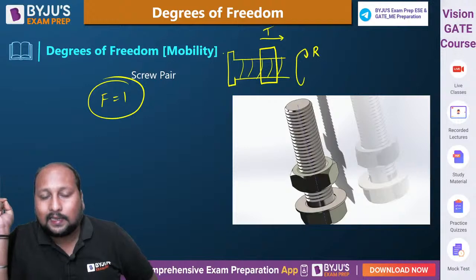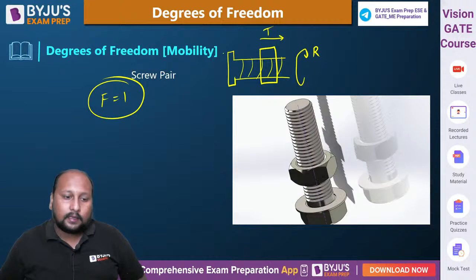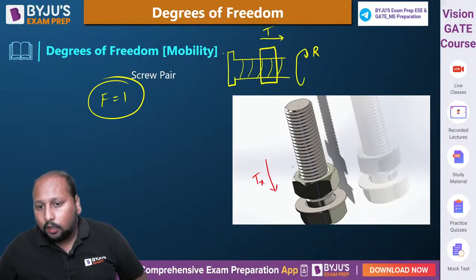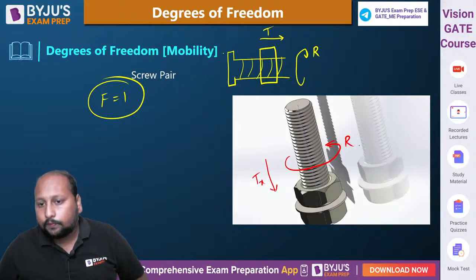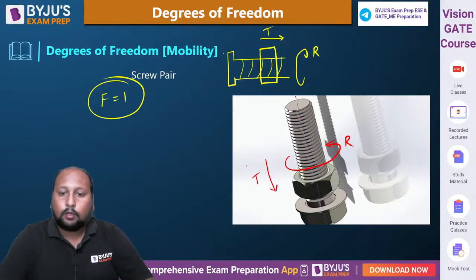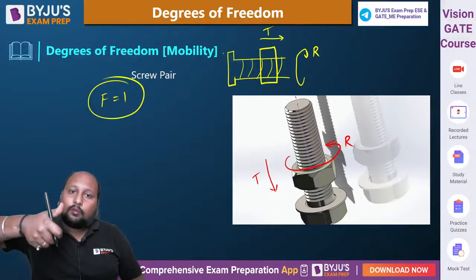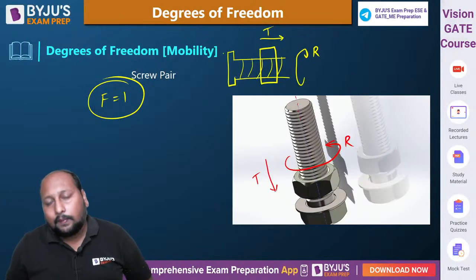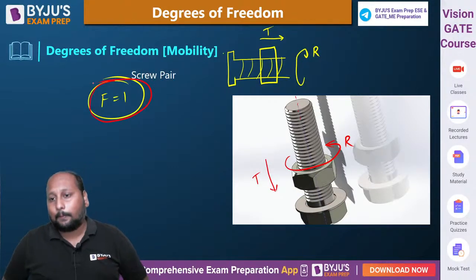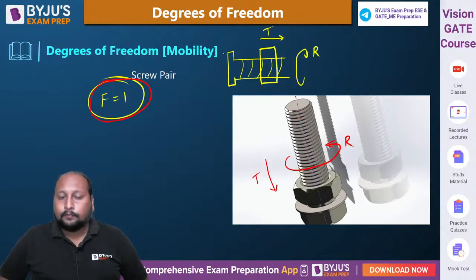This is a question asked in many exams, clear? Many times there is doubt because this nut is trying to move in the downward direction, meaning translatory is happening, and about its own axis it is rotating also. Suppose about the x axis, so translatory is happening and rotation is happening, right? Unless and until you are providing the rotational motion, translatory won't be happening. So the number of independent variables required to define the motion is still one only. The degree of freedom of a screw pair will be 1. Okay, the degree of freedom of the screw pair will be understood. Is this clear?